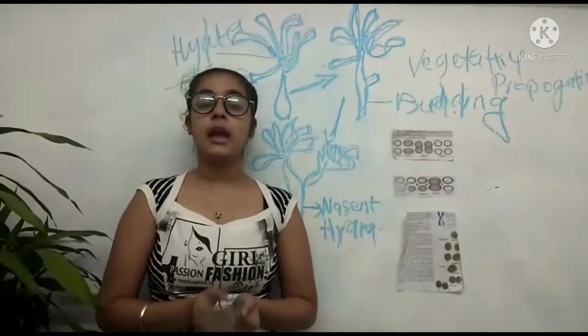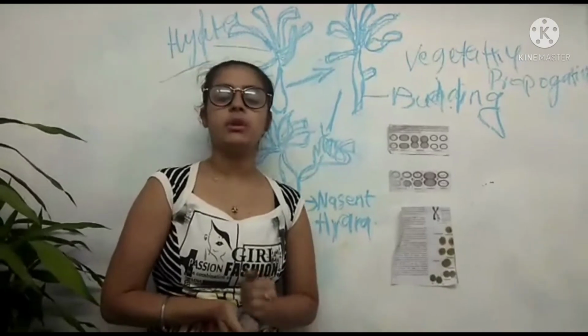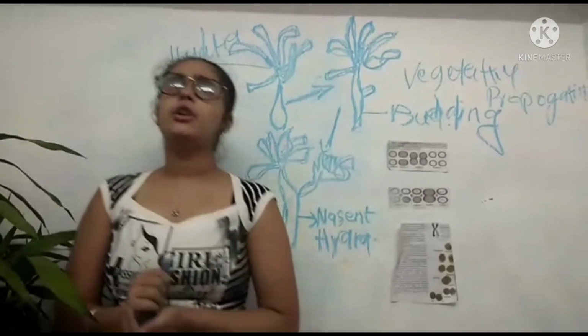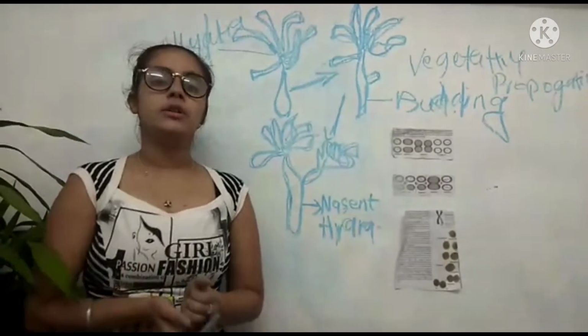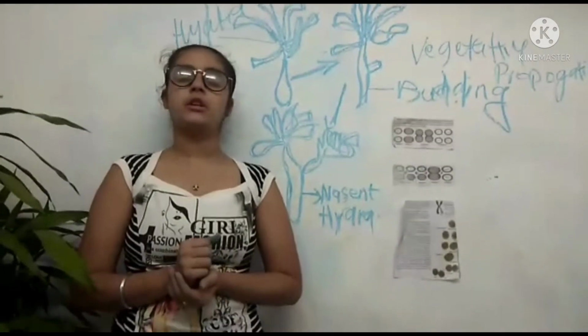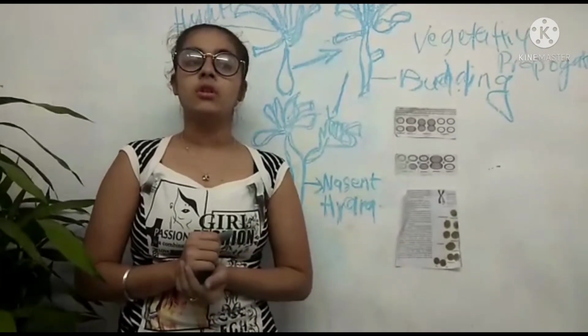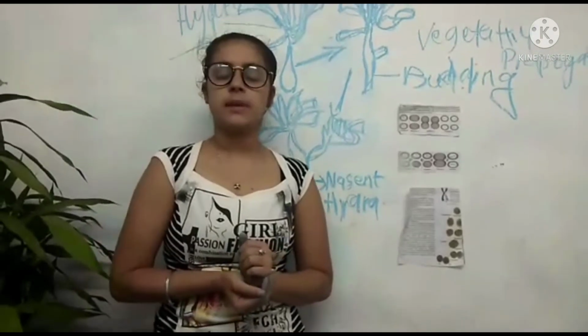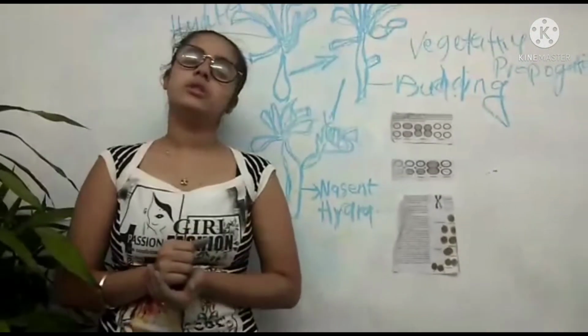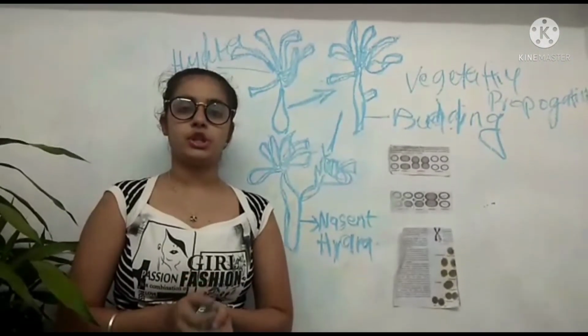And in the last example which I am giving, which is carrot or radish, it takes place in the roots or the stem. This is known as vegetative propagation.